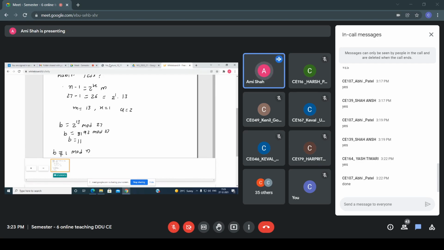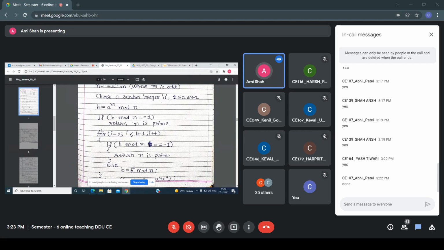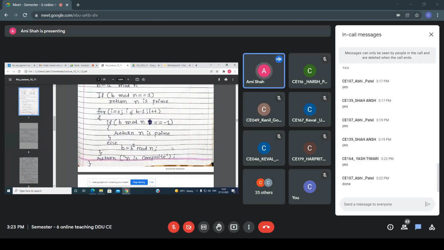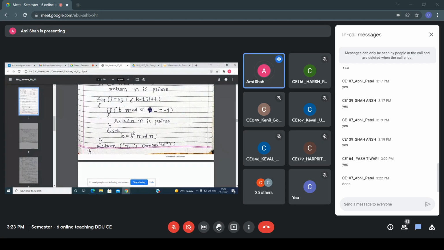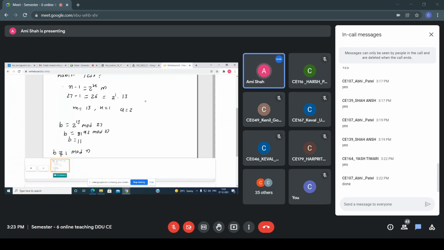After that, what do you have to check? According to the algorithm, this step is applied for i equals 0 to i less than or equal to k minus 1. In our example, the value of k is 1, so from 0 to 0 this loop is repeated, and at that time you have to check if b mod n equals minus 1. We are not getting this. It is not minus 1, so that's why this else part is executed, and b equals b square mod n.